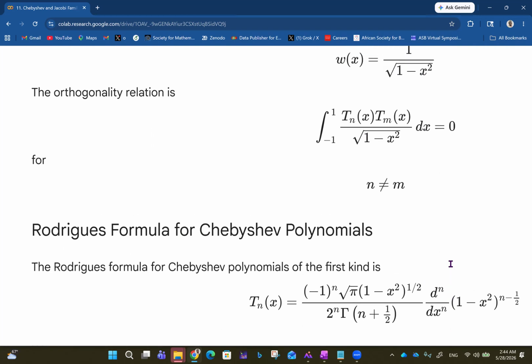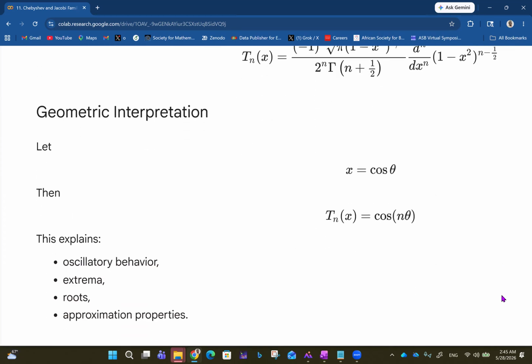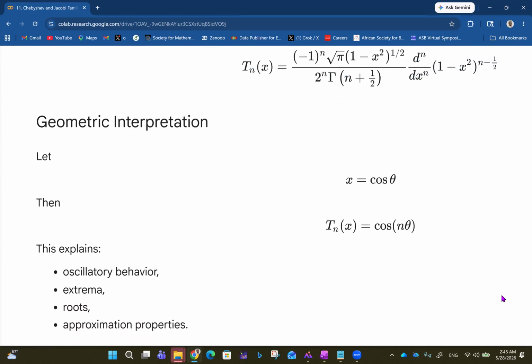Then we have the Rodrigues formula for Chebyshev polynomials now. Rodrigues formula helps us to get different terms of the Chebyshev polynomial. So the Rodrigues formula for Chebyshev polynomials of the first kind is T sub n of x equals minus 1 raised to power n, square root of pi, 1 minus x squared raised to power half, all over 2 raised to power n, gamma n plus half, then d^n/dx^n of 1 minus x squared raised to power n minus half.